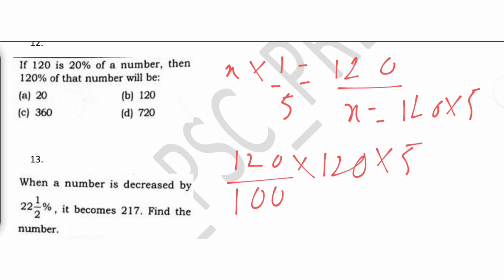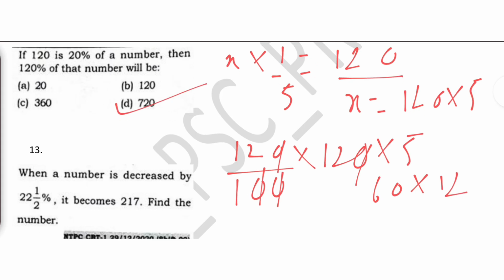120 into 5. These zeros get cancelled. 5 12 is nothing but 60 into 12, which is nothing but 720. Simple.